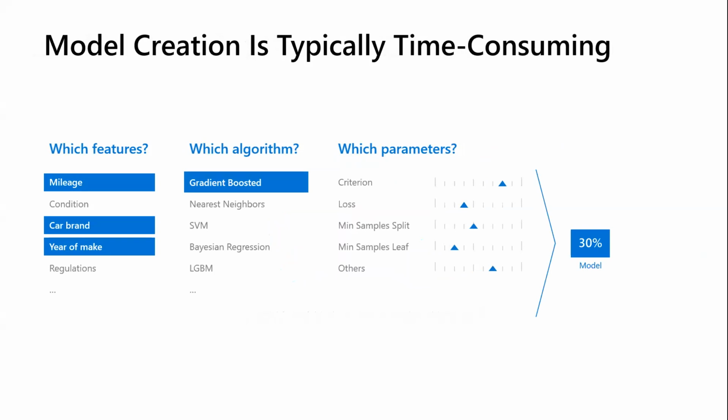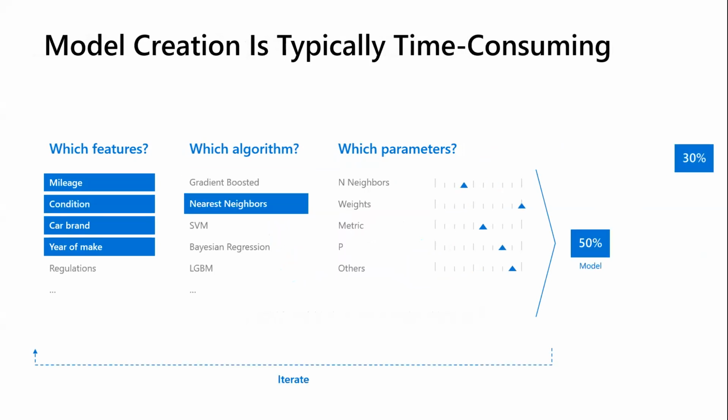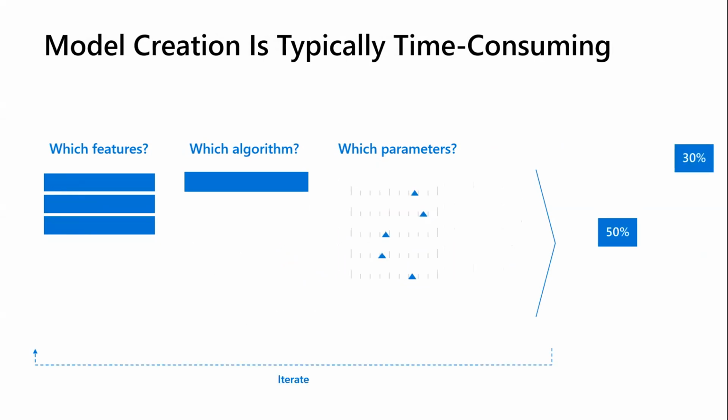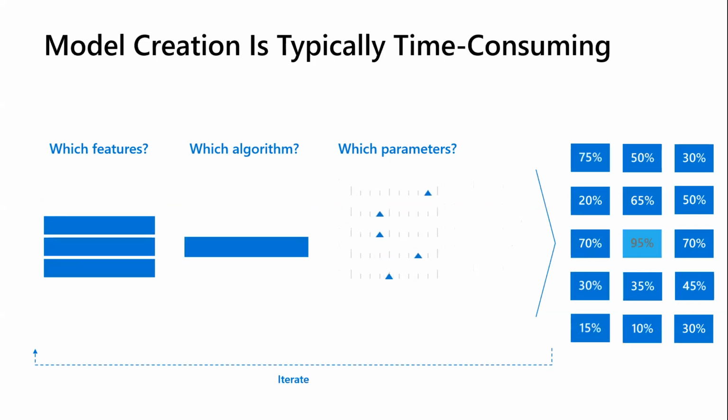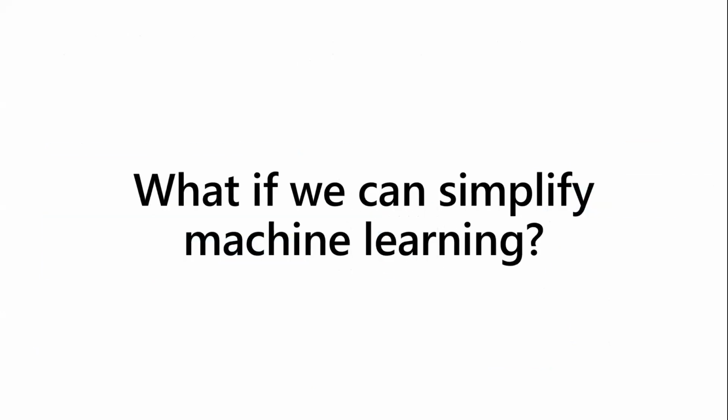And this returns a model of 30%. And let's just say we're optimizing on the metric accuracy. So looking at that, 30% accuracy is definitely not good enough. So what I would do is continue to iterate until I find that optimized model of maybe, say, 95%. Definitely much better than that original 30%. But again, you see, this process is time consuming.